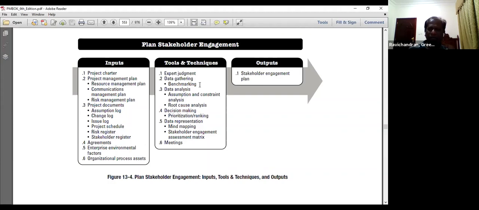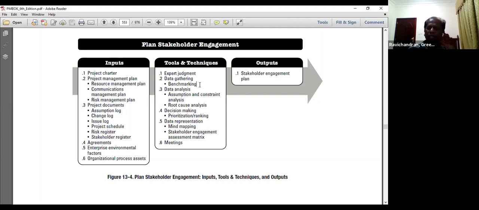Data analysis, where assumptions and concern analysis is one of the techniques. Root cause analysis is another technique, so that accordingly we will be able to engage the stakeholders. That's what we are trying to decide here. Decision-making technique, or prioritization or ranking. Mind mapping technique. The mind mapping technique we use in the collect requirements process. The same technique is applied here. Stakeholder engagement assessment matrix.